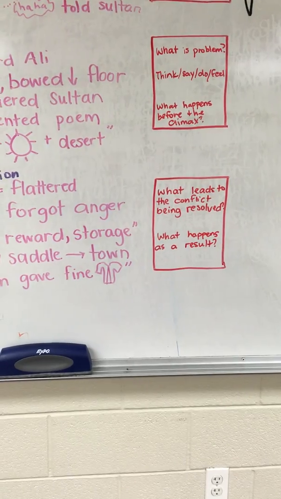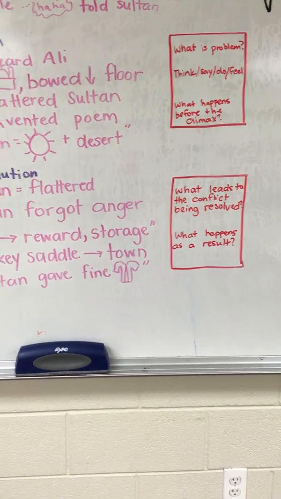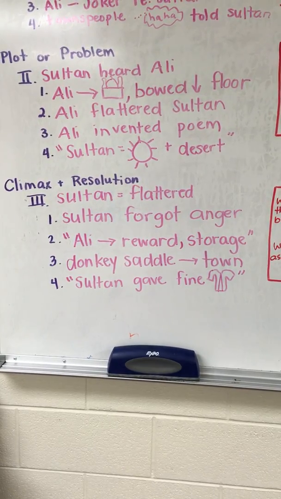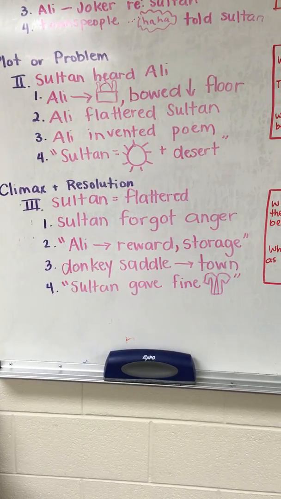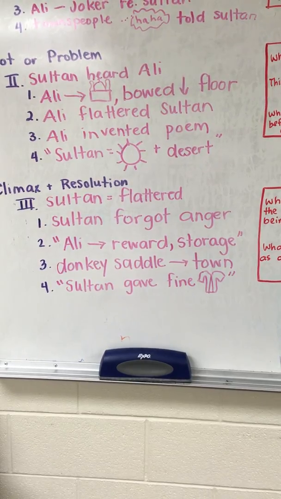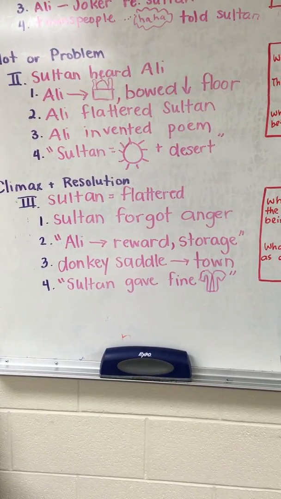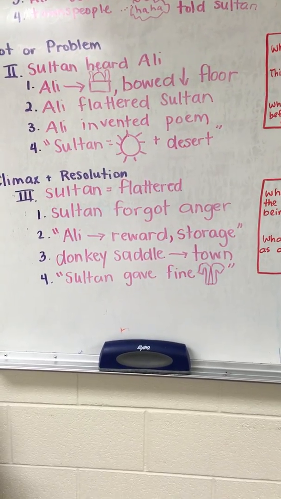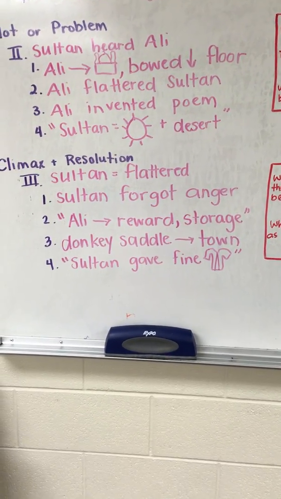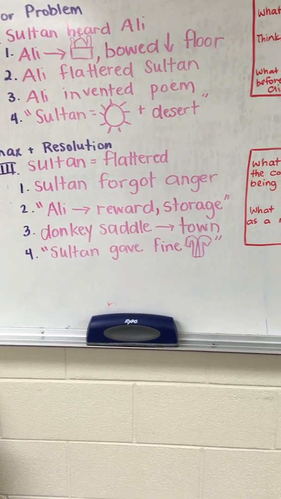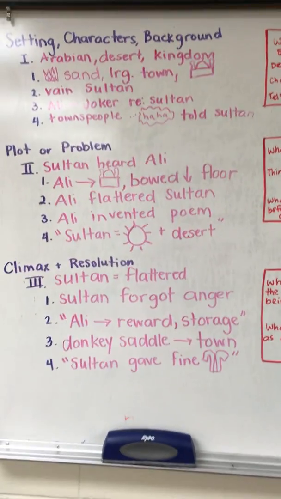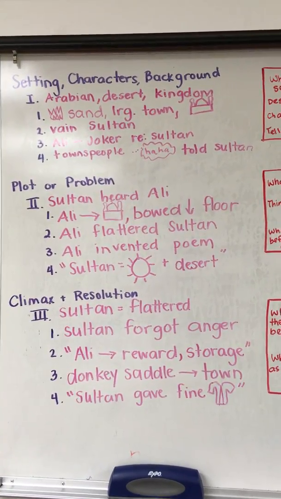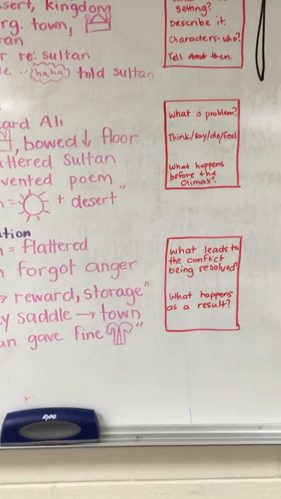Climax and resolution. What leads to the conflict being resolved and what happens as a result? The sultan is flattered. I have sultan equal sign flattered. The sultan forgot his anger. Ali said, so see how I've got quotation marks, that lets me know that he said this. Ali, go get a reward from storage, got a donkey saddle and took it to town, and said, the sultan gave me this fine robe. Okay? So that is my version of the story sequence chart, and yours can look just like it.